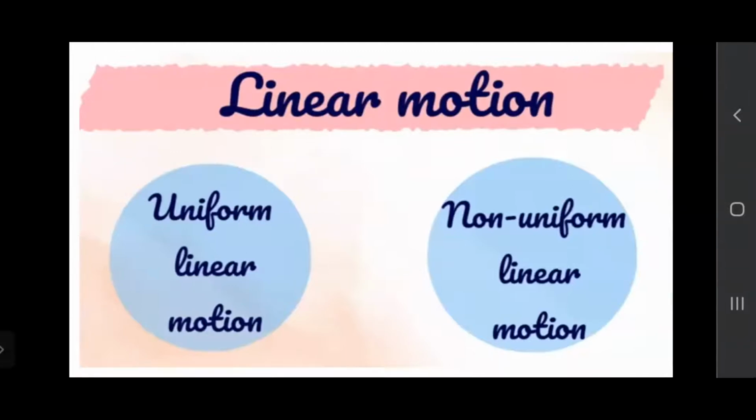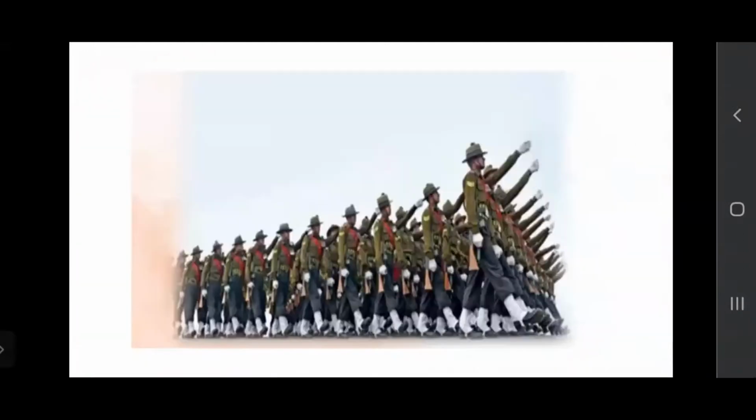Uniform is something that is moving in exact timing. It is related to timing. If there is a fixed timing between two distances traveled by any object, then it is uniform. And if the time varies between two different points or two distances, then it will be non-uniform. Now, let us see some examples.